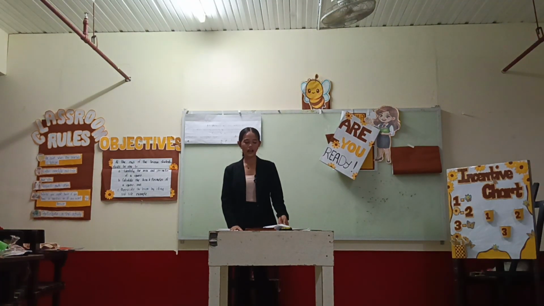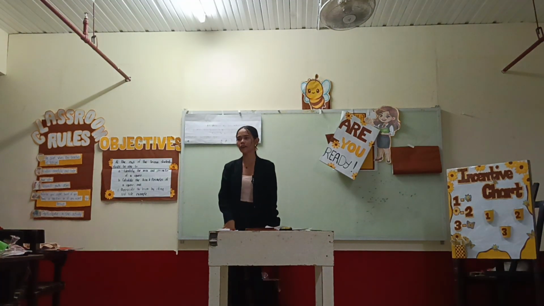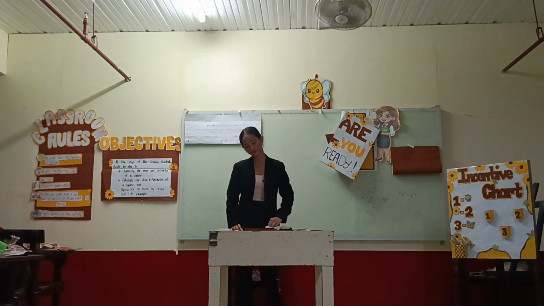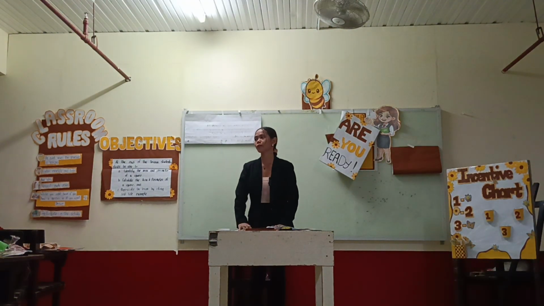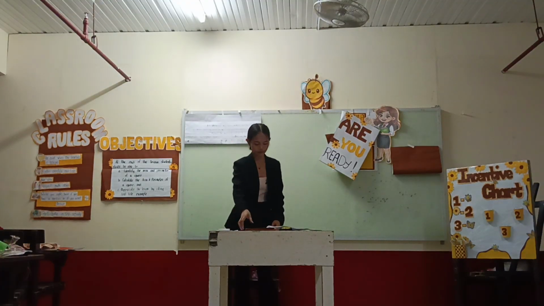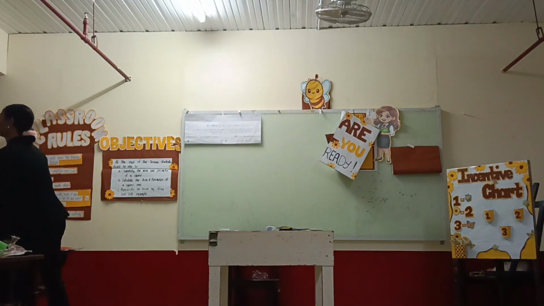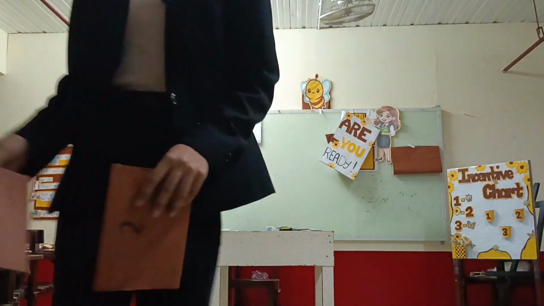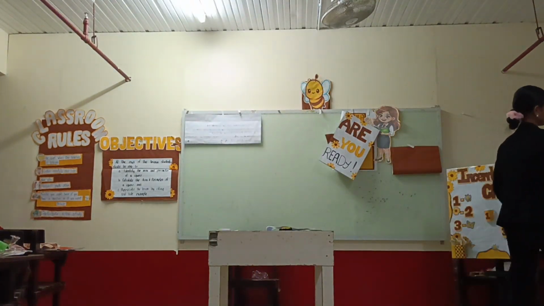So now, let's have the activity first. I will group you into 3 groups. So this group will be group 1. That group will be group 2, and this group will be group 3. Each group will be given a sheet of paper with scrambled letters indicated. Okay, group 1. Group 2. And group 3.